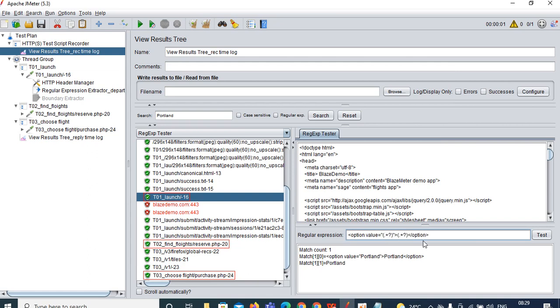See, just click on the test now. Something is missing here. Option dot. Let me check.